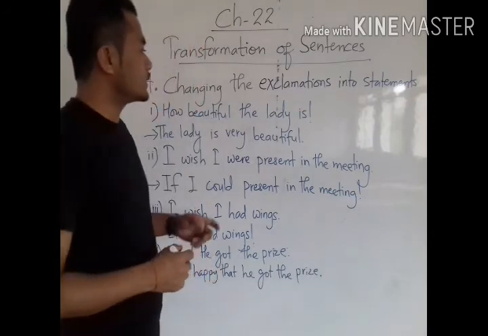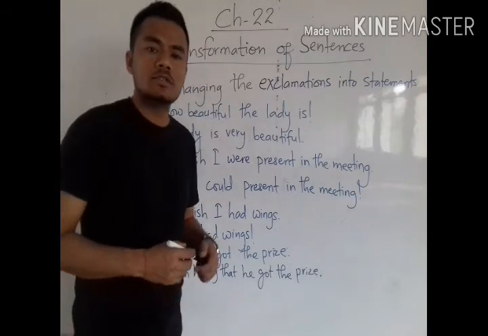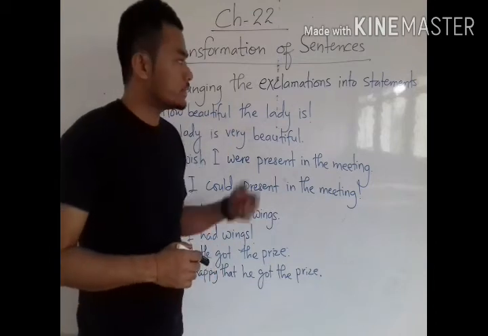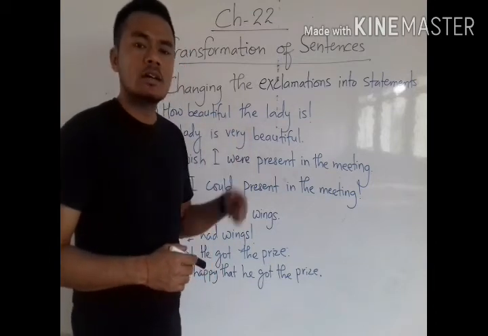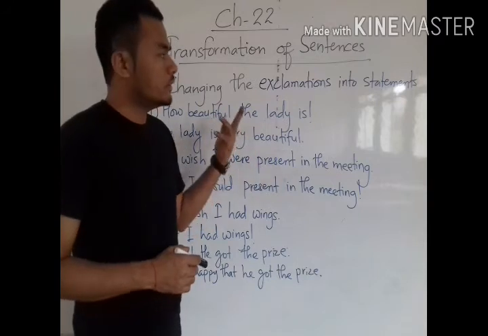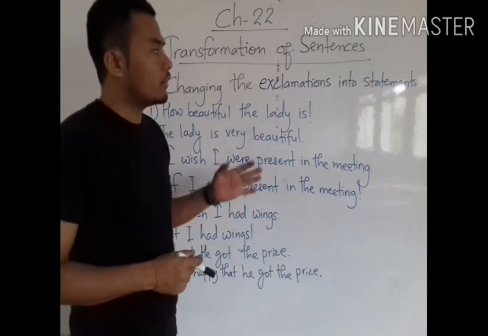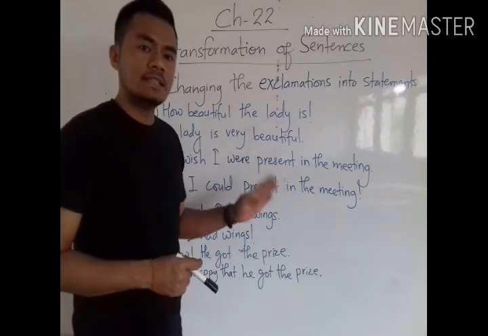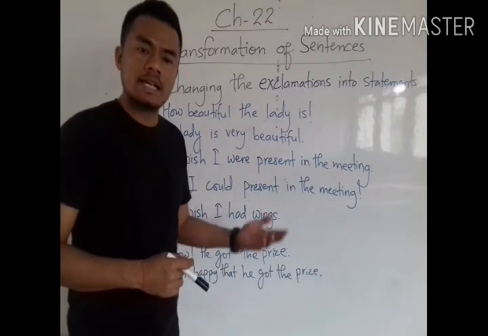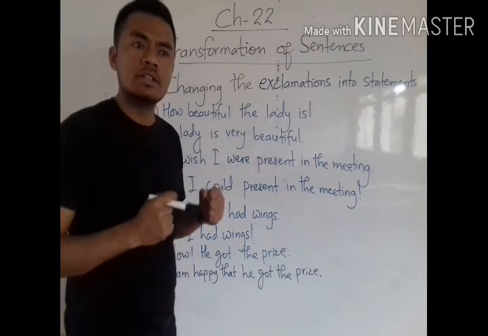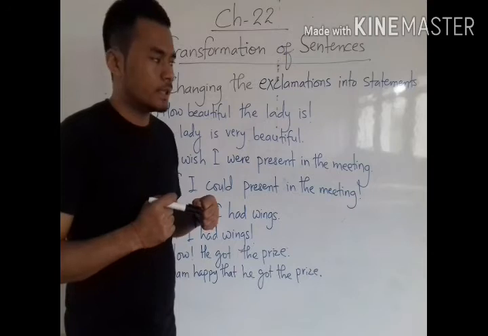Students, now we will discuss the transformation of sentences by changing exclamations into statements, or again statements into exclamations. That means here we are learning how to change exclamatory sentences into assertive sentences and again assertive sentences into exclamatory sentences, but without changing their meaning.